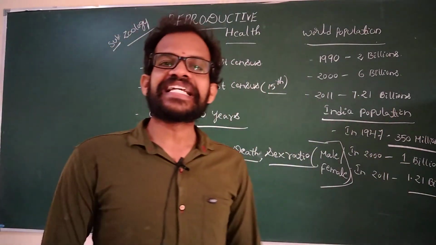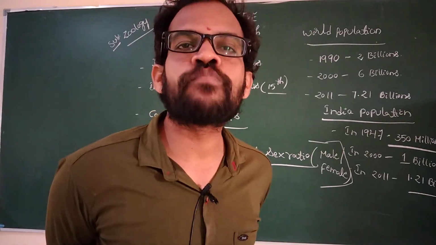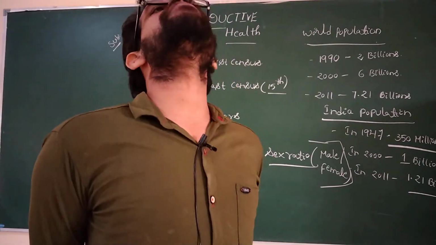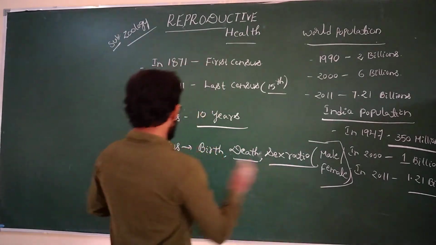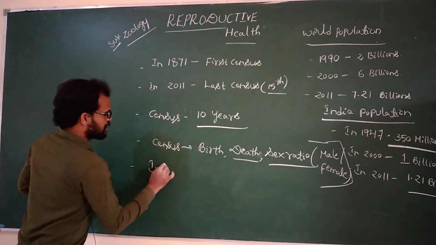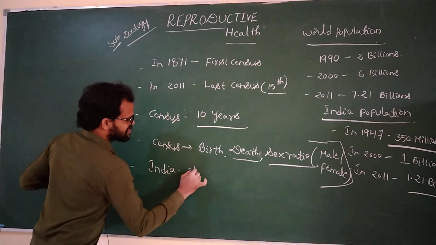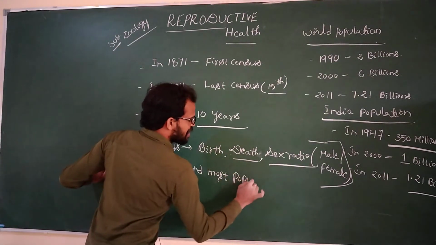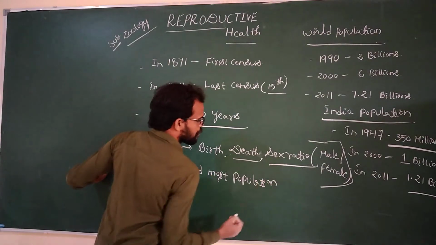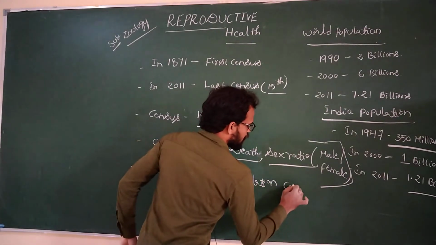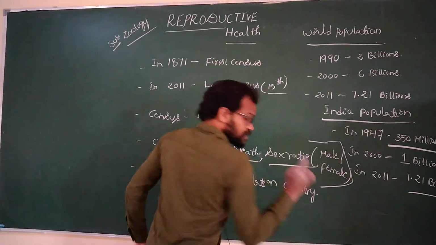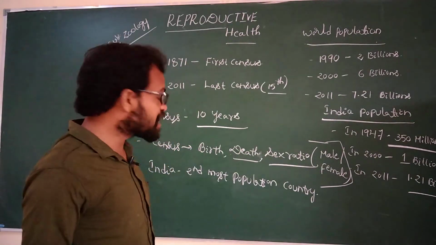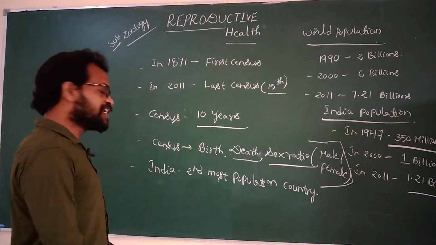India is the second most populated country of the world. The first country is China, the second most populated country is India.